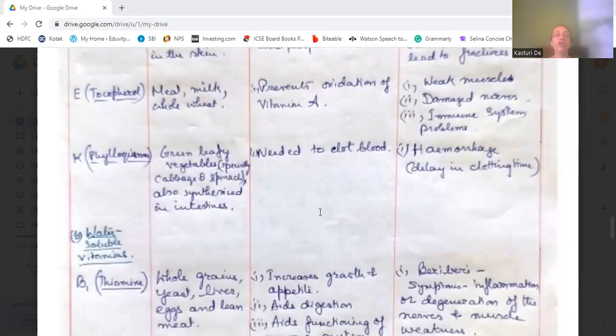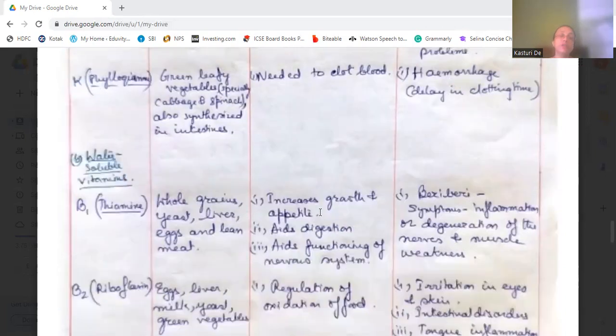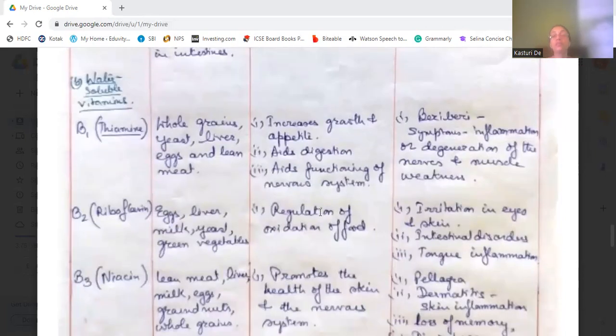Okay, then water-soluble vitamins, these were fat-soluble vitamins. Now we come to some water-soluble vitamins. B1, which is known chemically as thiamine, found in whole grains, meat, liver, egg, and lean meat. And its function is growth and appetite improvement.